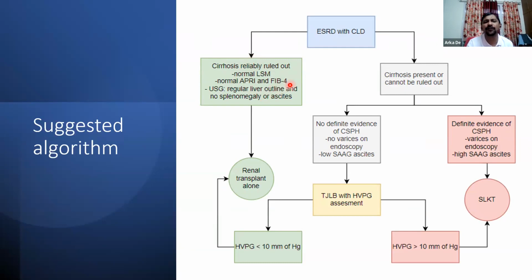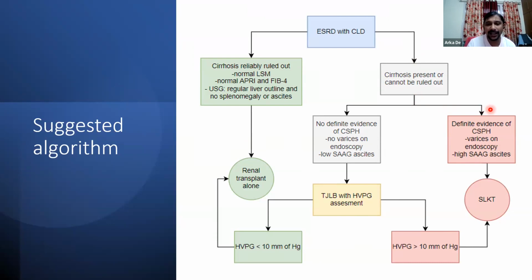Along with that, if the APRI and FIB-4 are also normal, the ultrasound is showing normal liver outline, there is no splenomegaly, there is no ascites, all these criteria are getting fulfilled, and we feel that cirrhosis has been reliably ruled out, then we directly proceed with renal transplant alone. However, if there is some doubt that we cannot reliably rule out cirrhosis, or if cirrhosis is present, then we see whether clinically significant portal hypertension is present or not.